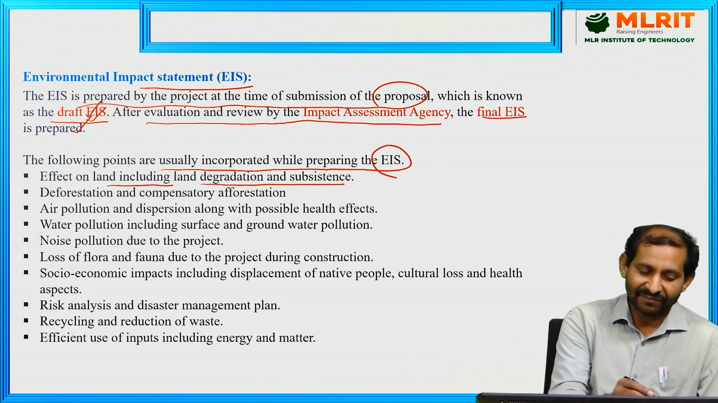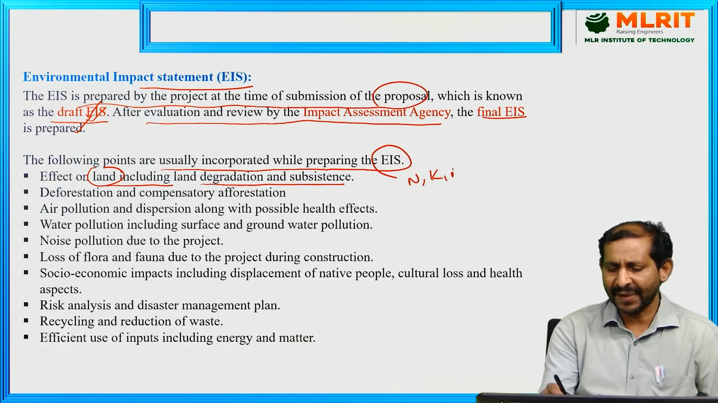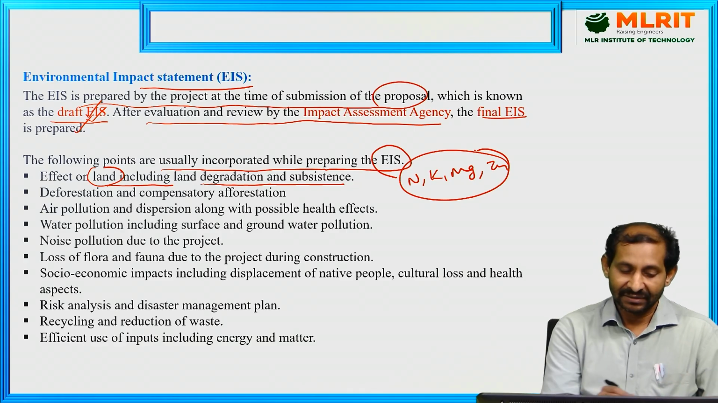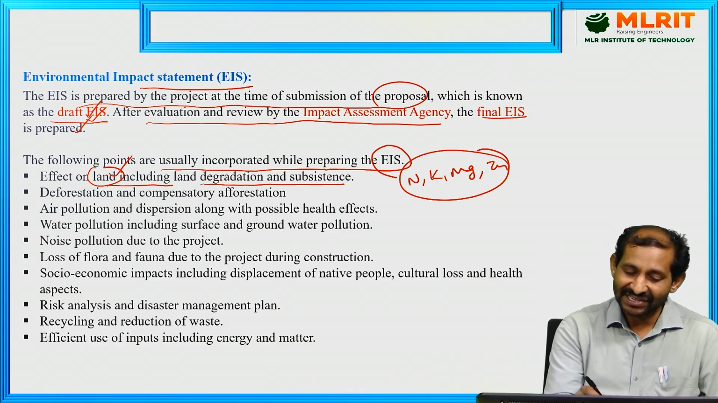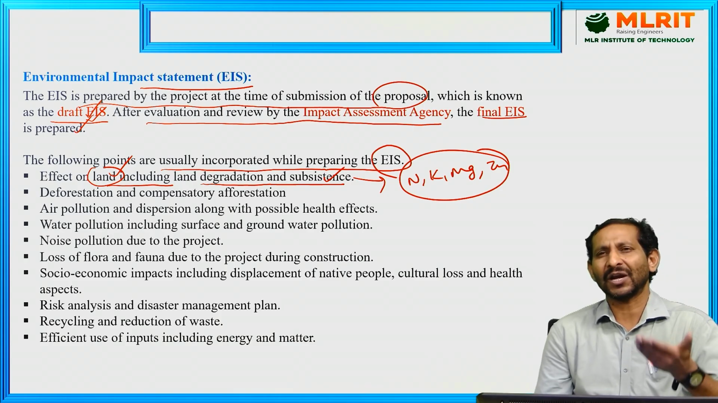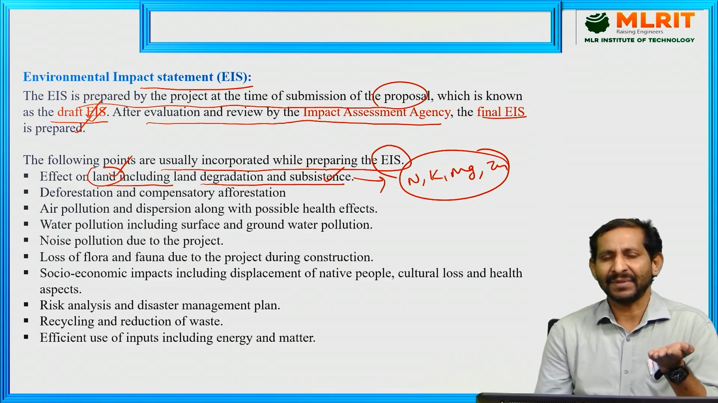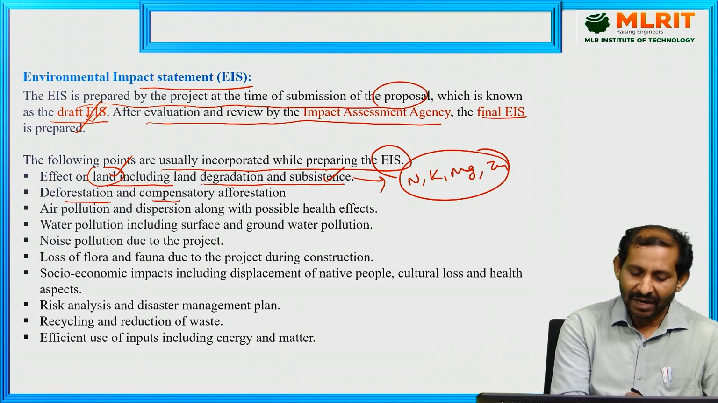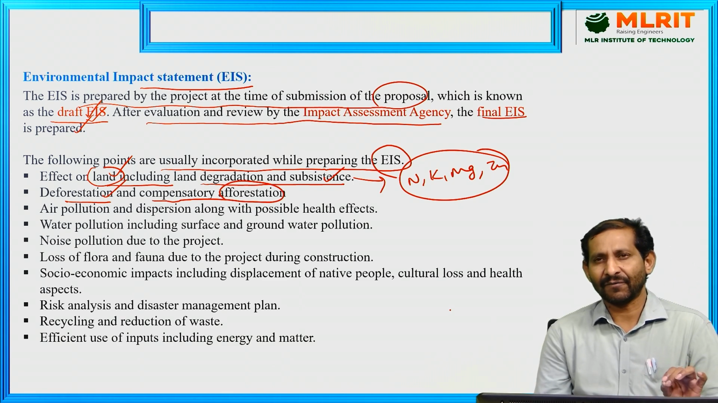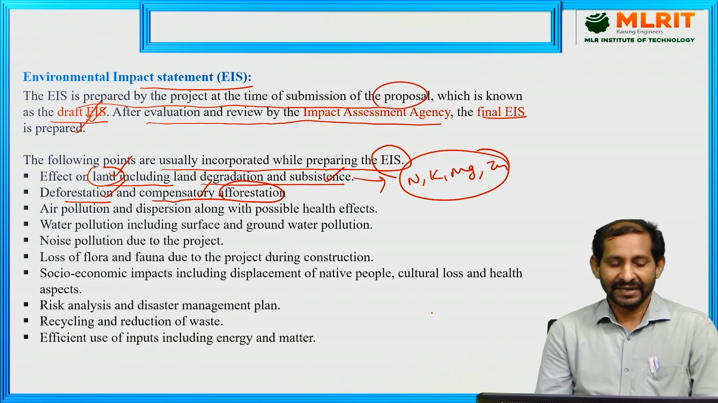For land, you check the soil quality parameters: nitrogen, potassium, magnesium or zinc. These are all soil related parameters that must be checked. Land degradation and subsidence also involve the water level and the ground level subsidence. If the ground level subsidence increases, the layers will be damaged. Next, deforestation and compensatory afforestation: whether deforestation is required or not. Compensation is also included in the environmental impact statement.